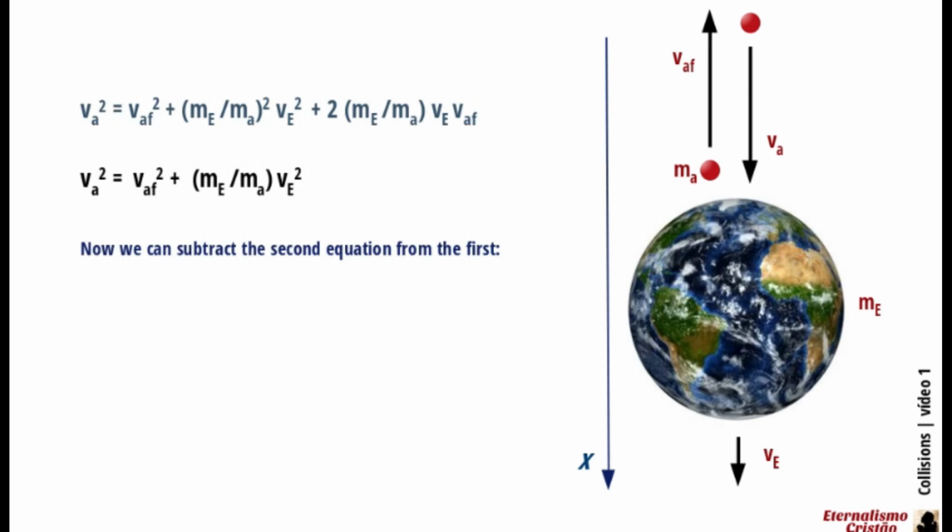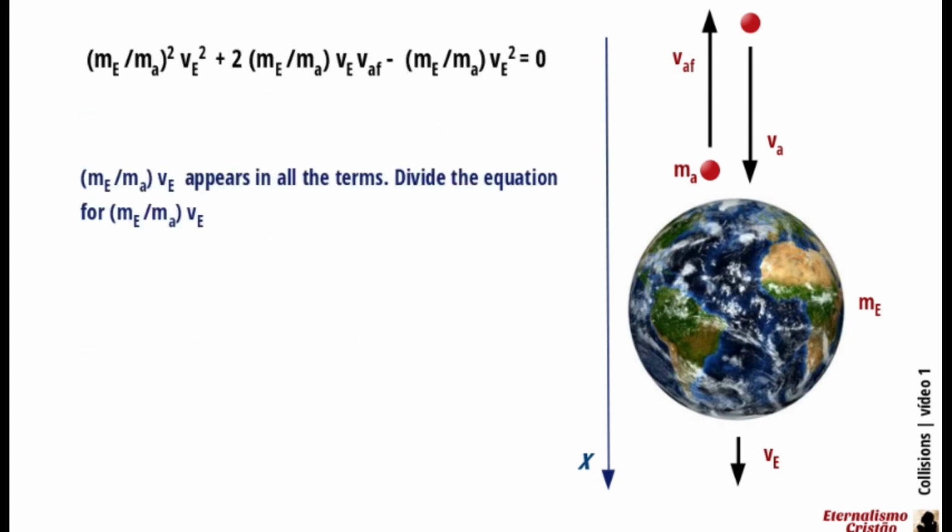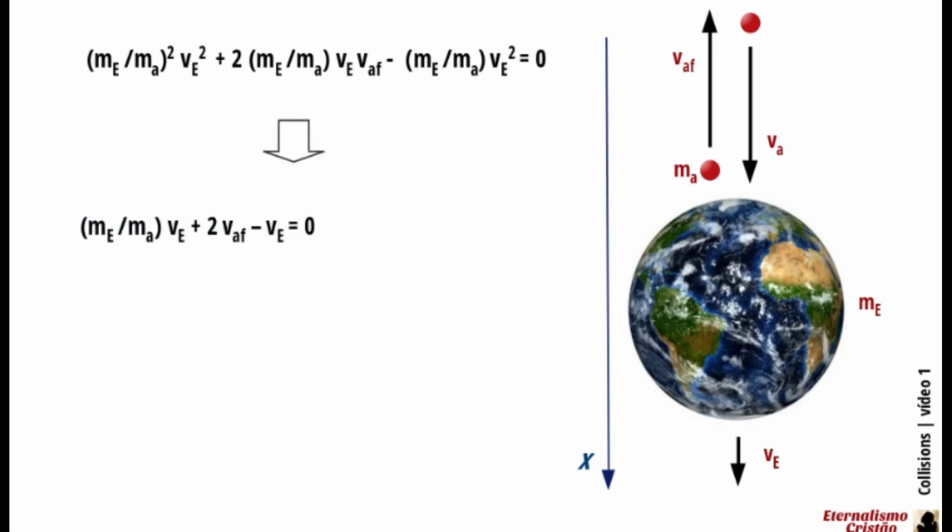Now we can subtract the second equation from the first, in order to get an equation with one of its members equal to 0. As me over ma, multiplied by ve, appears in all the terms, we can divide the equation by them. Solve for the velocity of the Earth.